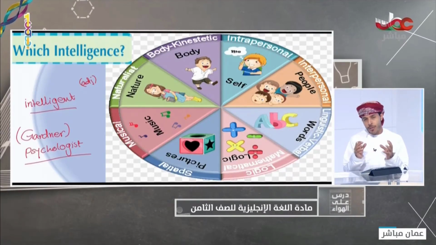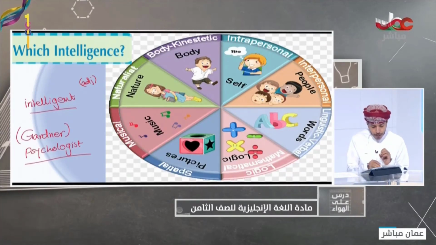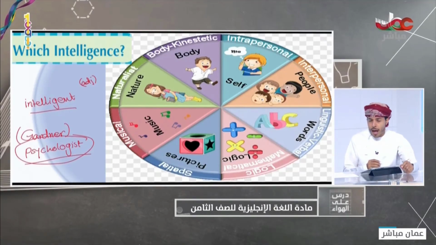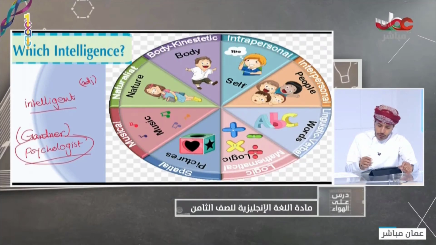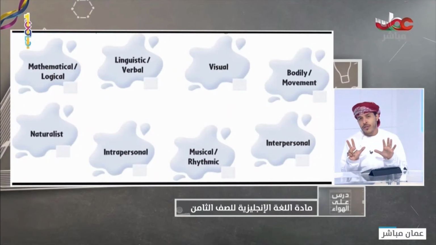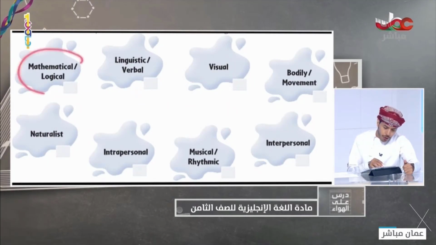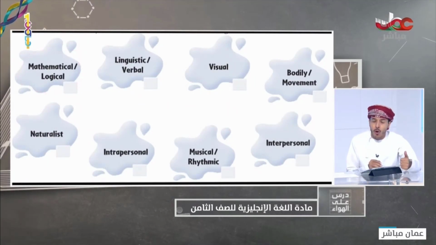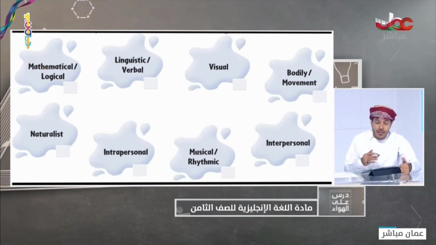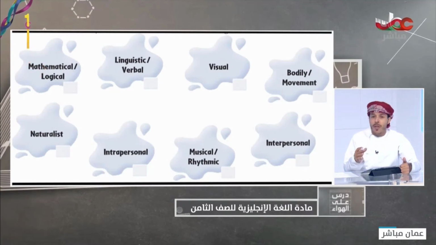So here we come with different intelligences by this psychologist who is Howard Gardner. Howard Gardner has come up with different intelligences, and these intelligences are 8 intelligences. Look at them. The first one is mathematical or logical intelligence. And here when we come with math, okay, to answer questions, to deal with numbers.